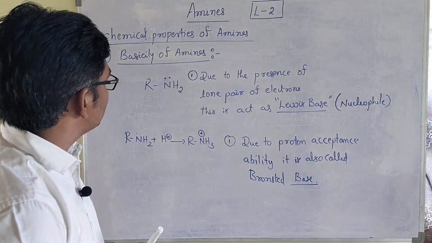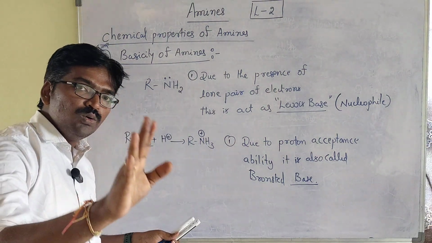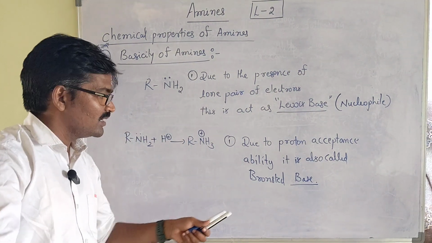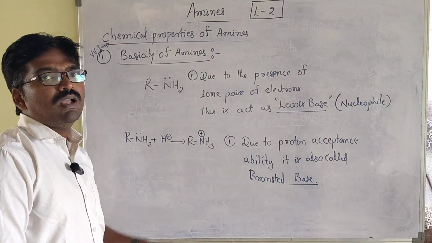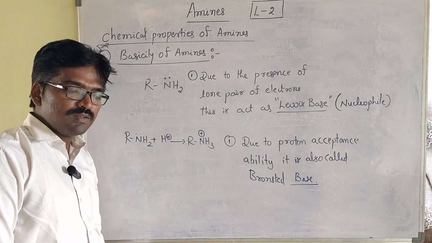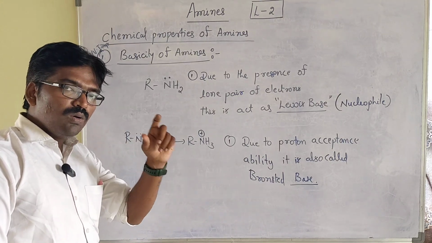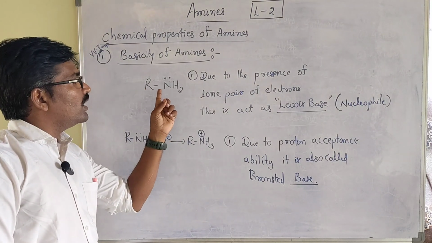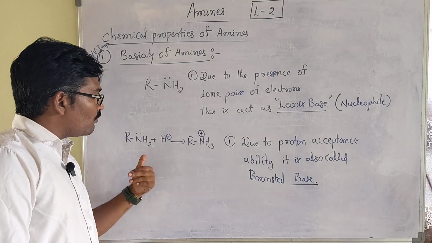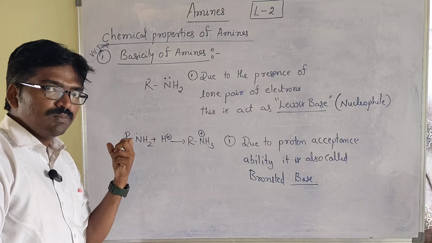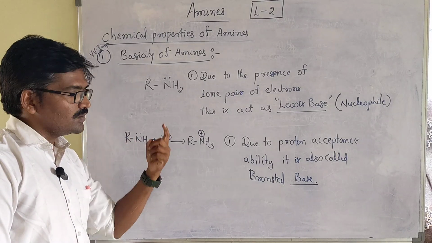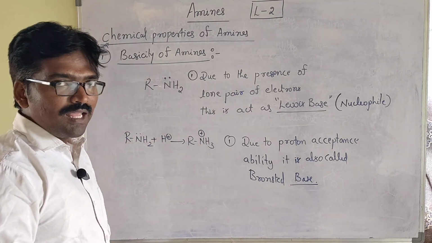So amines act as Lewis bases as well as Bronsted bases. Why Lewis bases? Because of the presence of a lone pair of electrons. A lone pair donor is called a Lewis base. Why is it called a Bronsted base? Because H+ accepting, a proton acceptor, is called a Bronsted base. Okay, clear all of you?